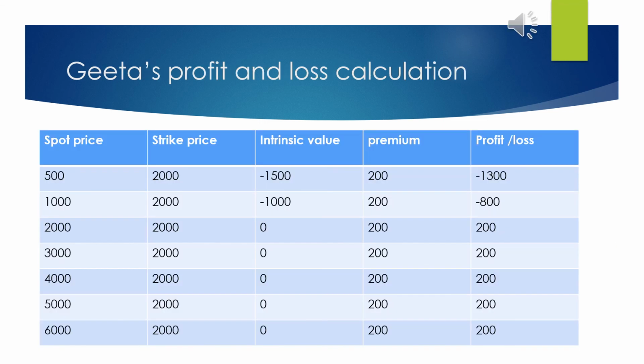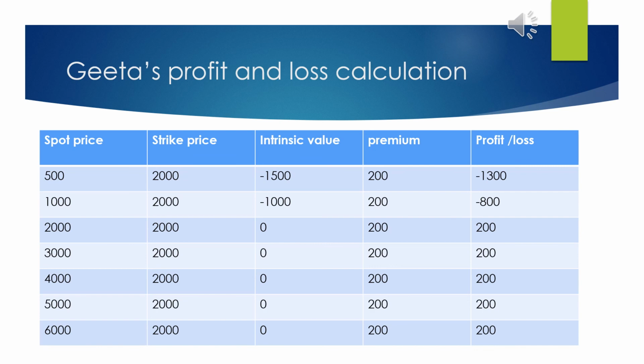We have discussed different scenarios where we calculate Geeta's profit and loss. Now I'm just taking one more example in tabular form. Let us take the spot price as 4000 and the strike price as 2000. Remember, short put is always from the point of view of the writer of the option. So we are calculating the profit and loss made by Geeta, that is the writer of the option.